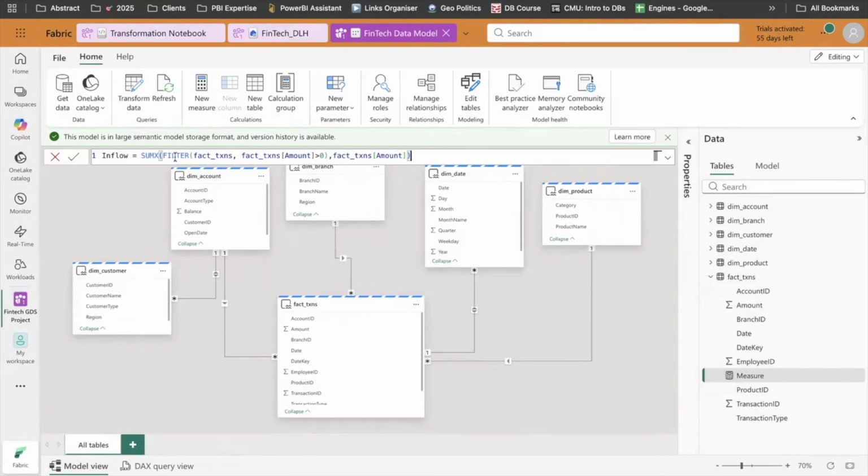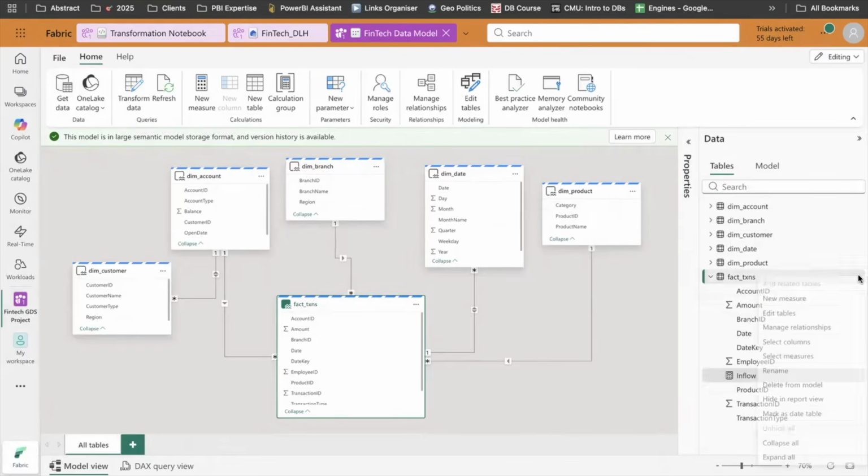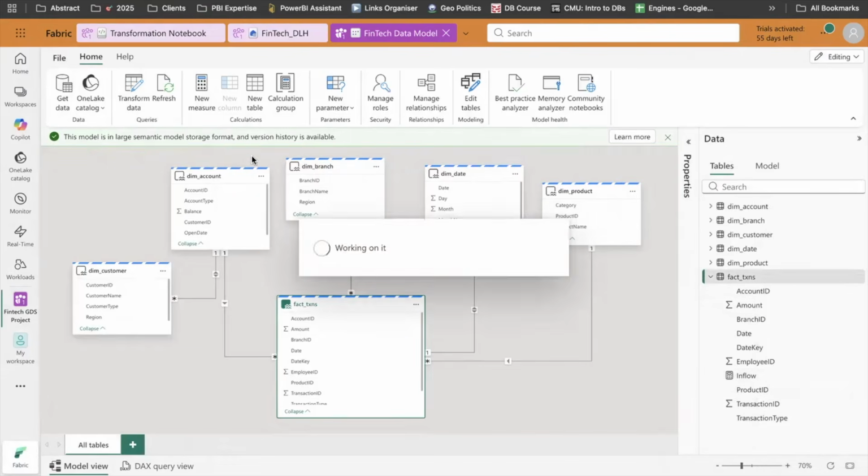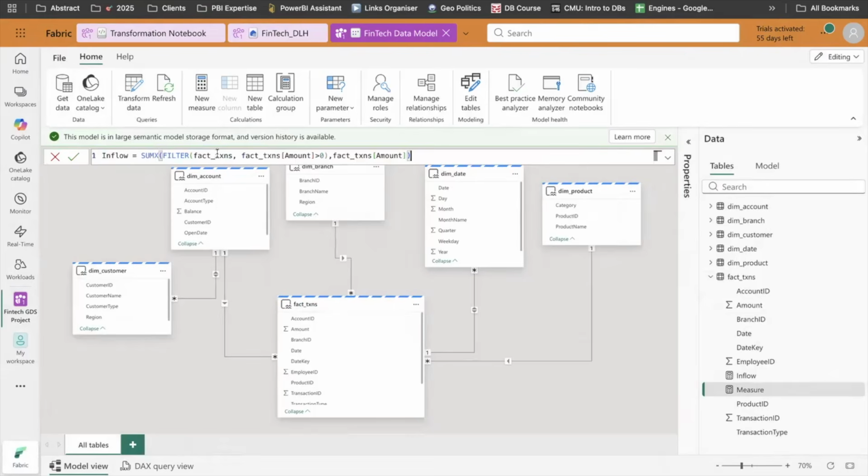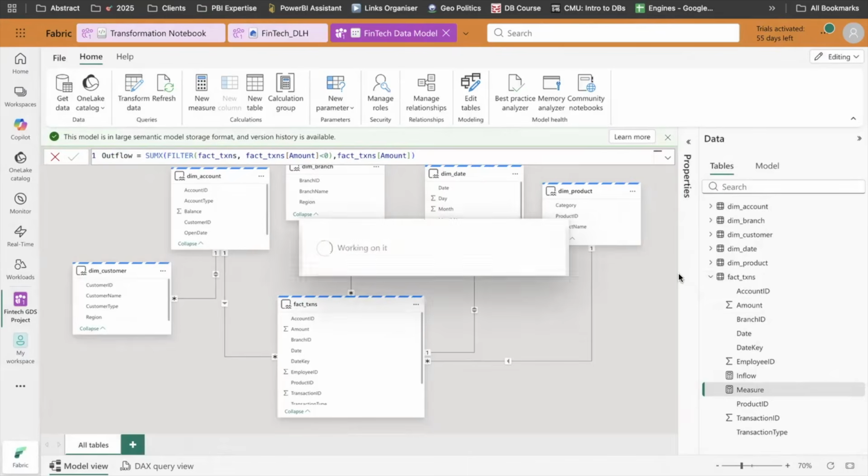Simply, we translated our English sentence: take all the amounts which are positive, do the sum, and call them inflows. If I enter, this will take my inflow as a KPI. I can create a similar KPI for the outflows also. So I will write a new KPI, and I will just switch my filtration. If it's negative, it's outflow. So I will write it as outflow.